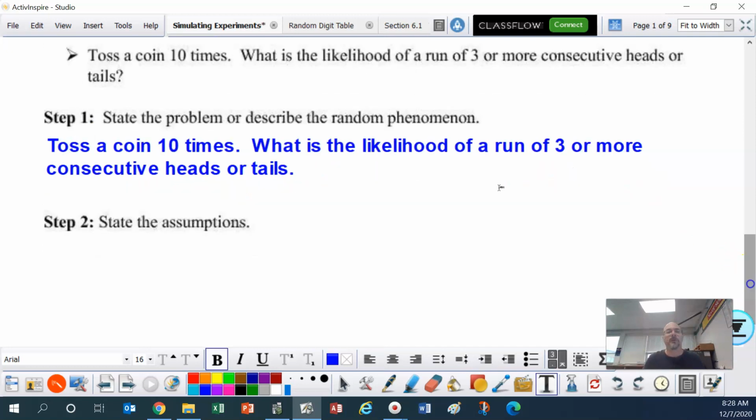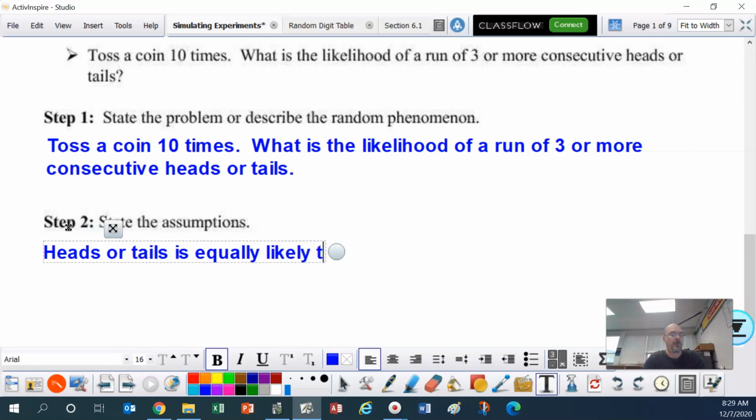Step 2. Assumptions, folks, assumptions. Well, we have to assume that heads or tails is equally likely to occur on each toss.